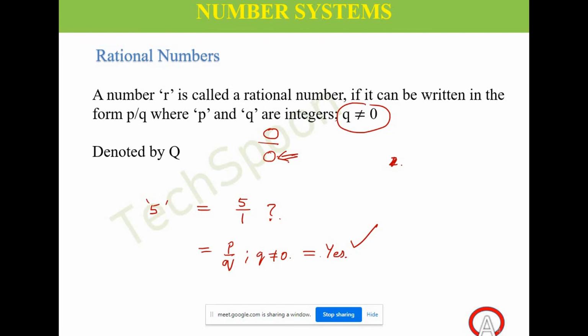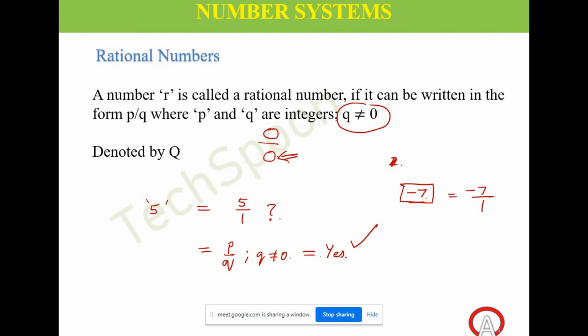Let's take some negative integer now. Okay, negative 7. So is that a rational number? Is negative 7 a rational number? Why? Yes, it can be negative 7 by 1, right?